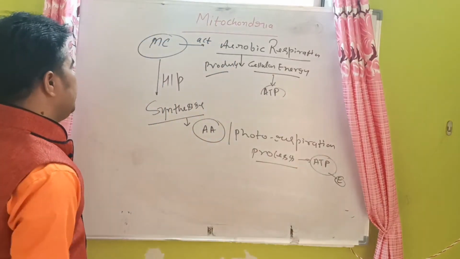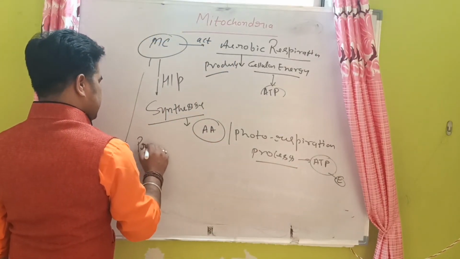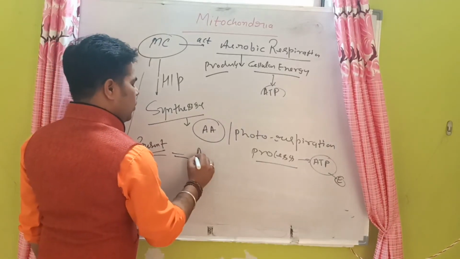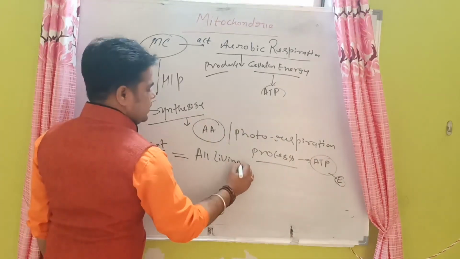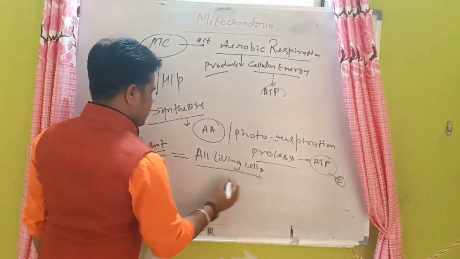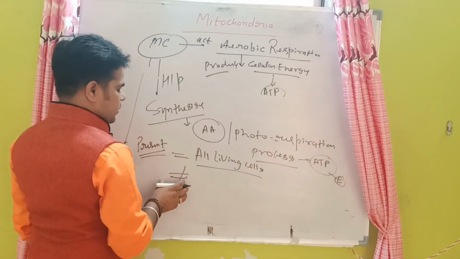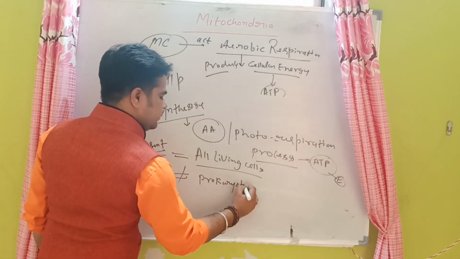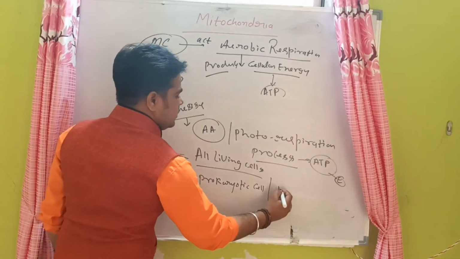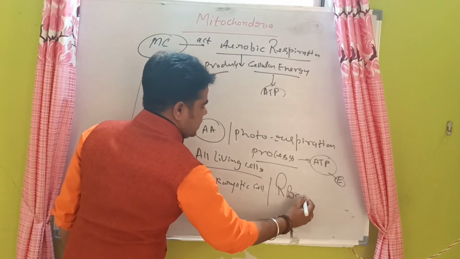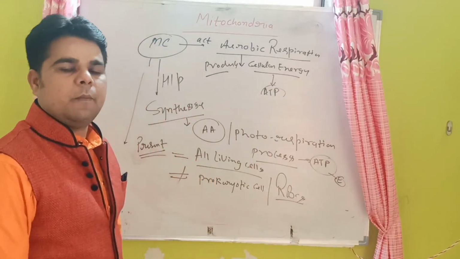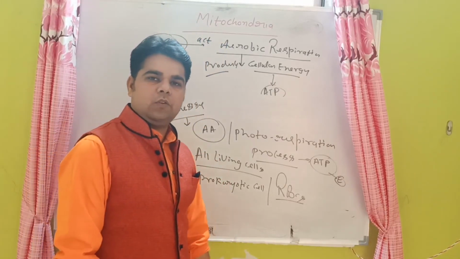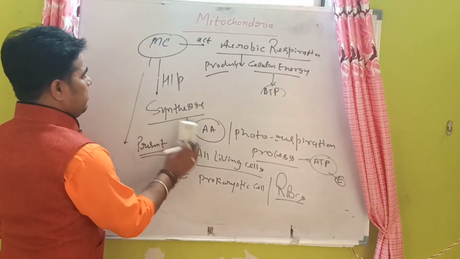One more thing is very important. Mitochondria are present in all living cells except in prokaryotic cells and some mammalian cells, that is RBCs. RBCs have the common name erythrocytes. The production of RBCs is called erythropoiesis. So that is very important about the mitochondria.